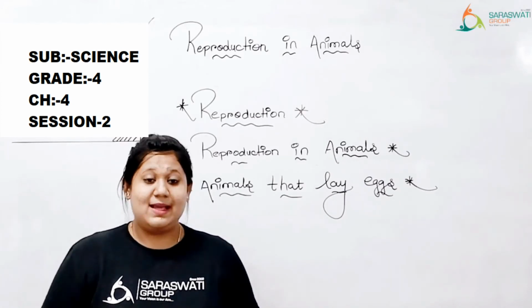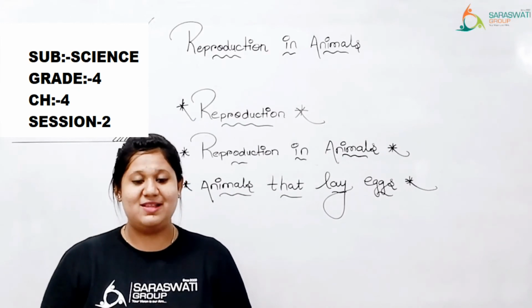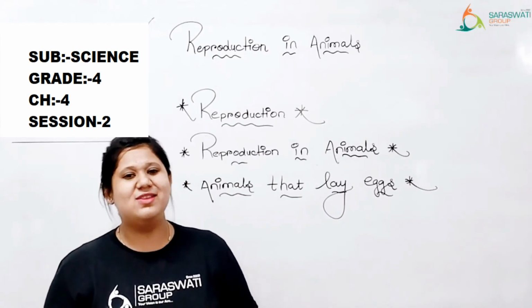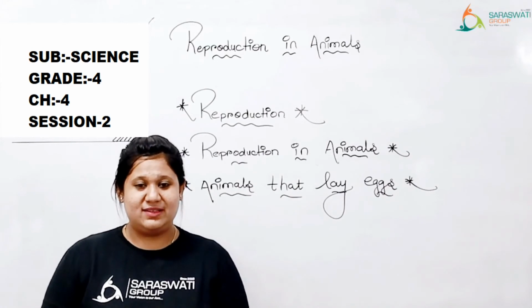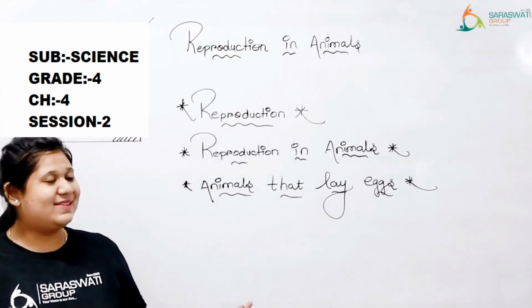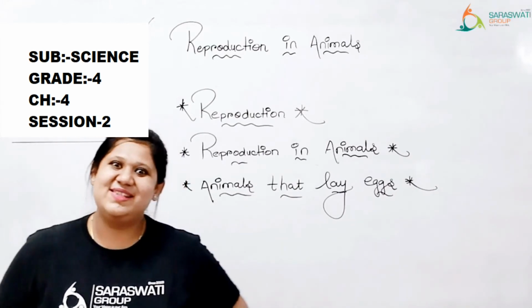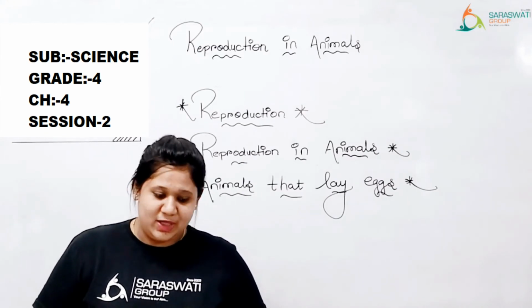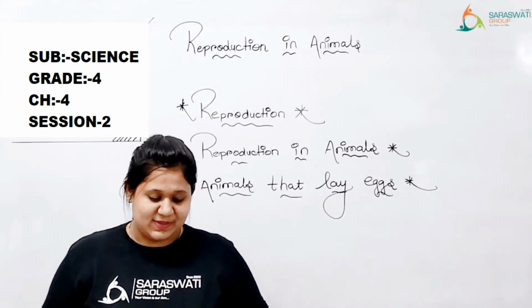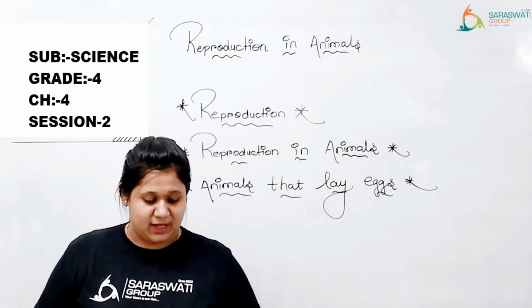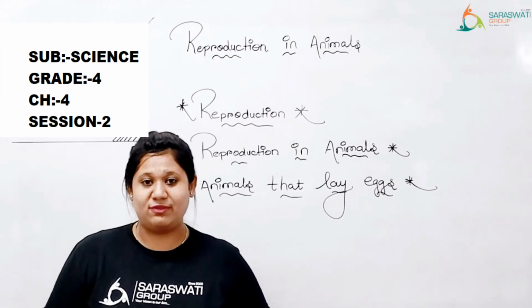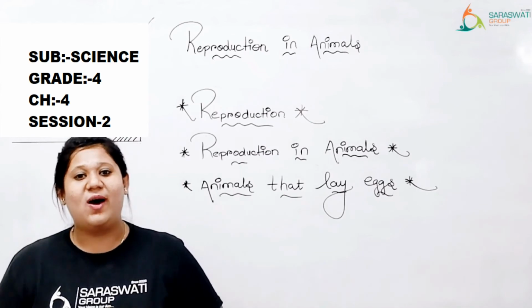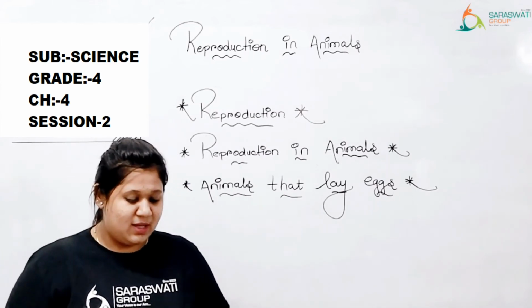So I hope you understand animals that lay eggs and parts of an egg. These are the things that I wanted to explain to you in this session. Now let's revise. Reproduction: the process by which any living organism produces more of its own kind is called reproduction. Now kids,